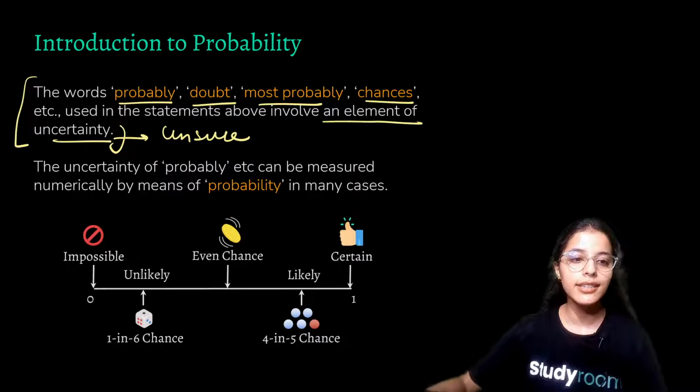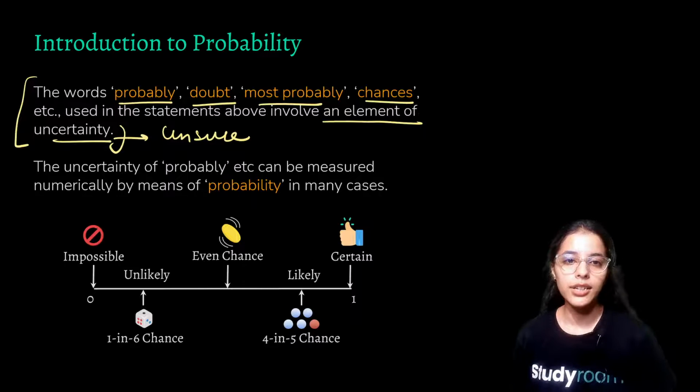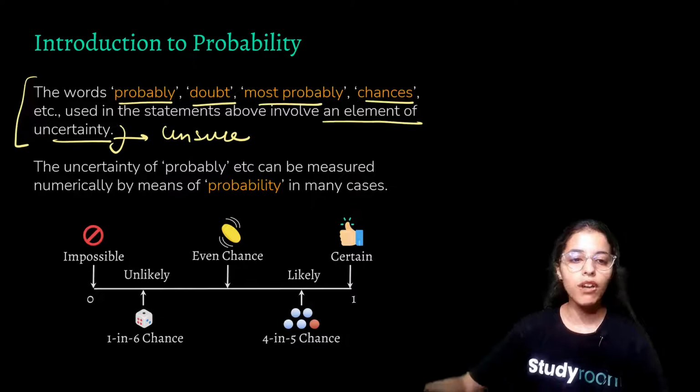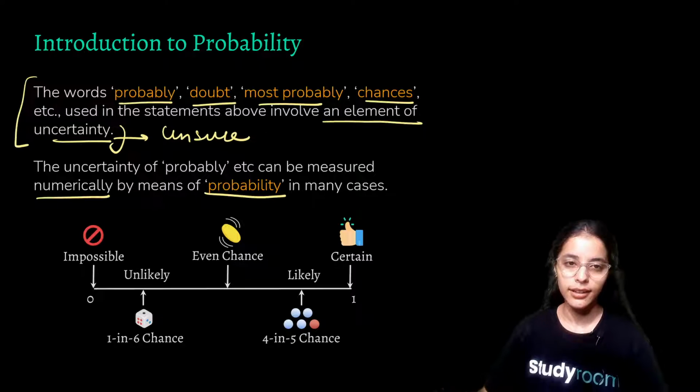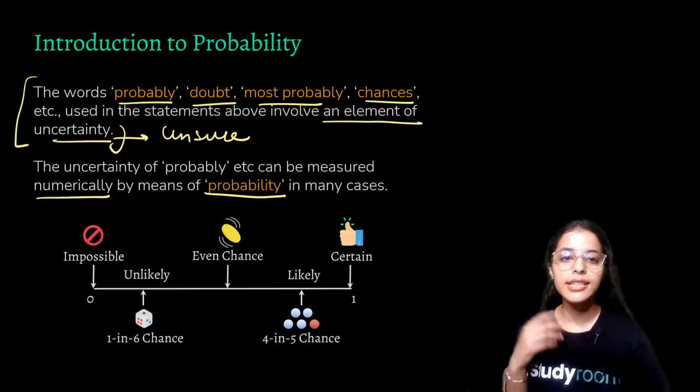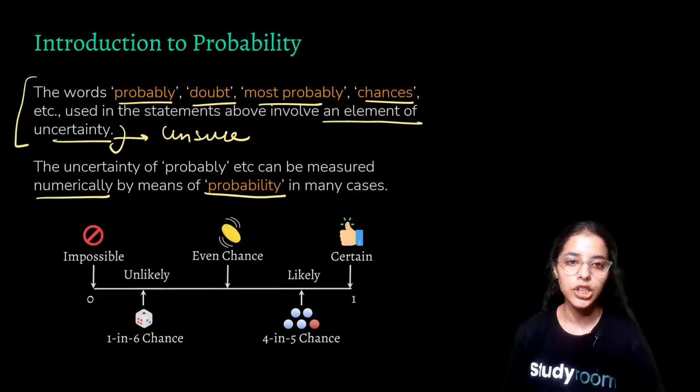Now, this uncertainty can be calculated or measured by means of probability, and it can be shown numerically. That is, you can actually see what is the percentage that a person might win or lose.